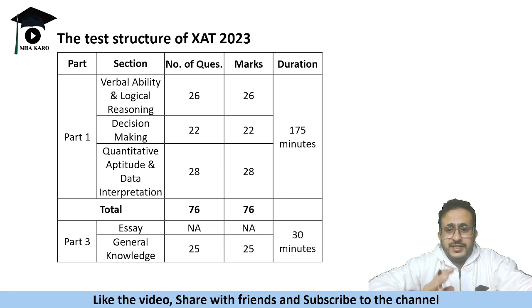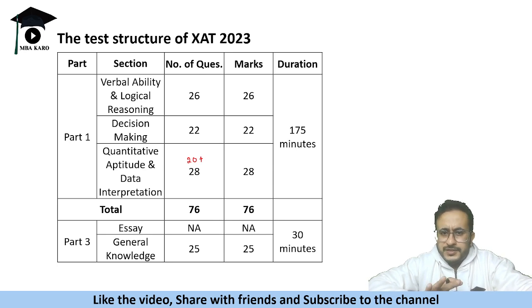But in XAT, you can maximize your score in one of the sections. Let us say your quant is strong, so out of 28, you can attempt 20 plus, and get a score of 20 plus in quant itself. And generally the cutoffs are in single digits, right? Maybe 7 or 8 questions in VALR and decision making, and 9 or 10 in quant. So suppose your quant is strong, you get 20 here, 12 here, and 8 here, so you get a score of 40. This way you can play around with the scores. And it depends on the difficulty level of the paper also. Cutoffs vary each year.